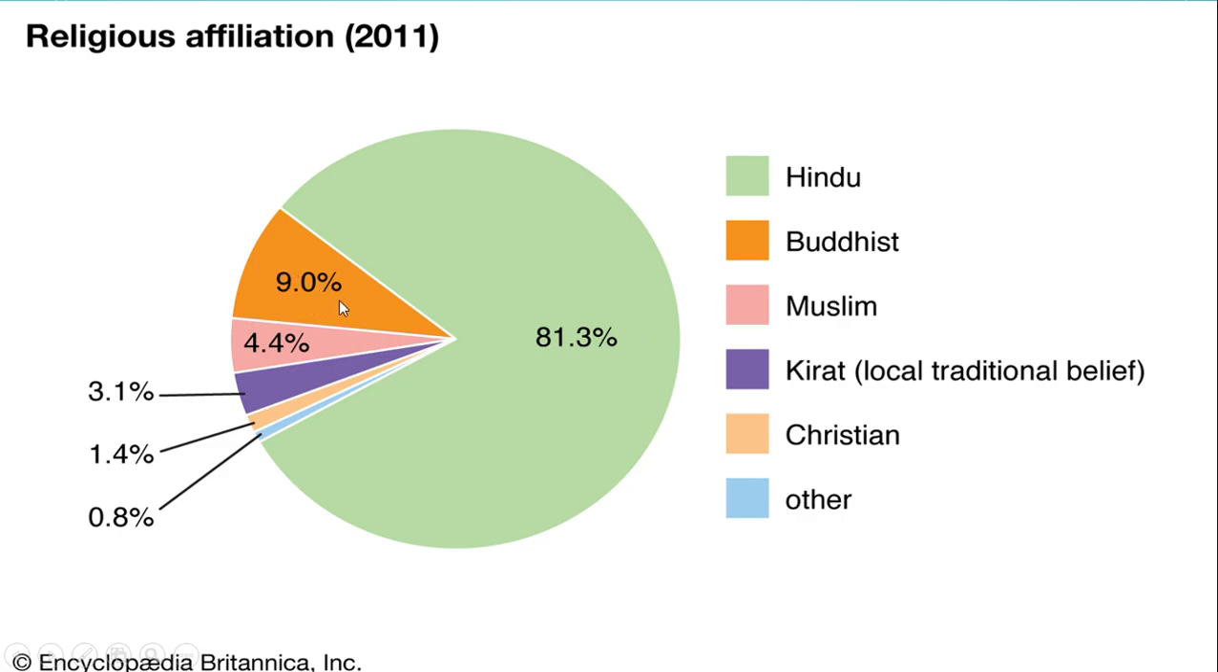9% are Buddhists, 4.4% are Muslim, 3.1% are Kirat, 1.4% are Christians, and 0.8% are others. Now there can be a question in your mind, what are the religions which come under others? Some of the religions which come under others are Sikhism, Judaism, Baha'i, Tao, Shinto, and so on.